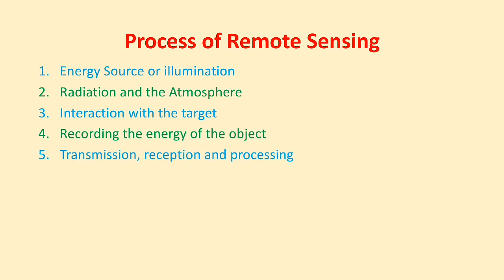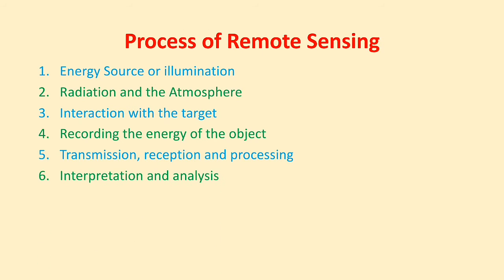After that, the next step is transmission, reception and processing. In this, the energy recorded by the sensor is transmitted, often in electronic form, to a receiving and processing station, where the data is processed into an image, a hard copy or a digital image. This means the energy recorded by the sensor is transmitted to the processing station, where this electromagnetic radiation is identified and converted into a digital image.